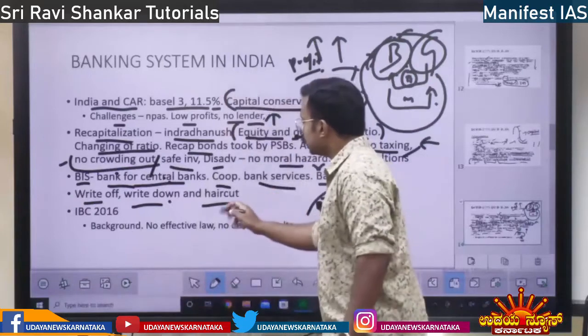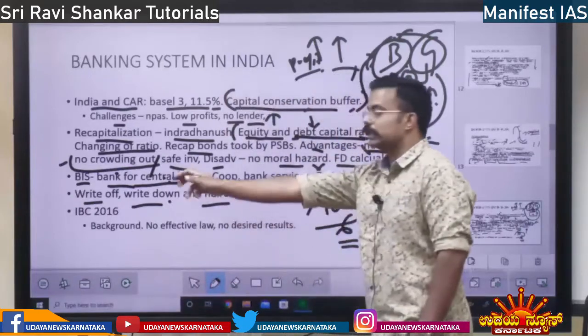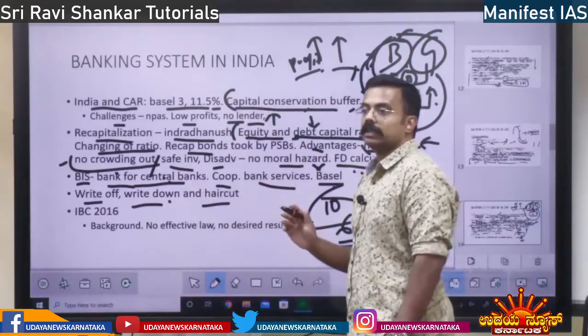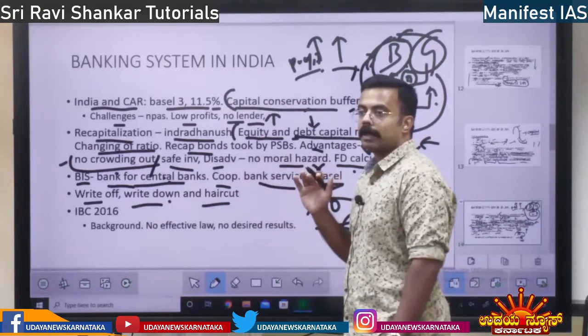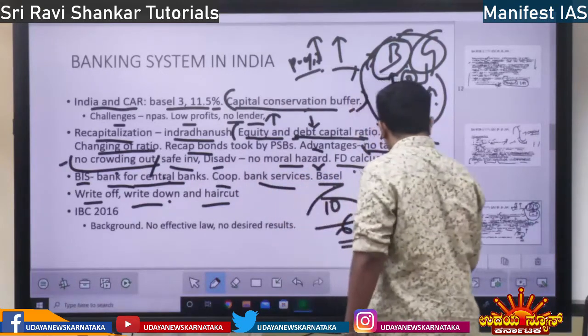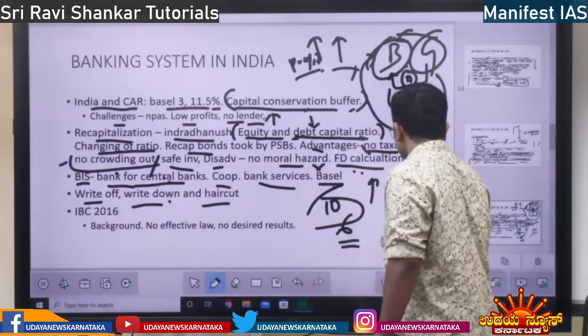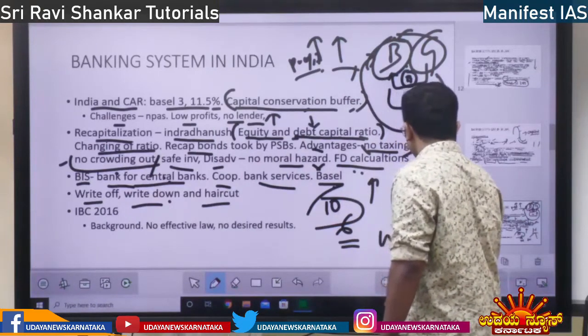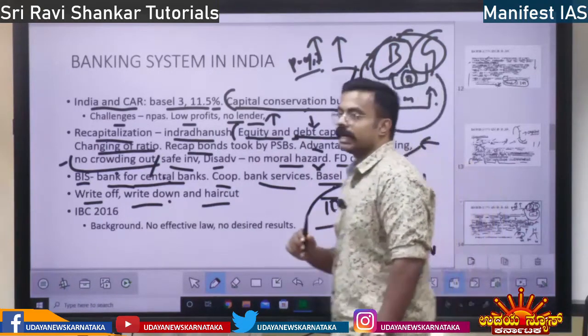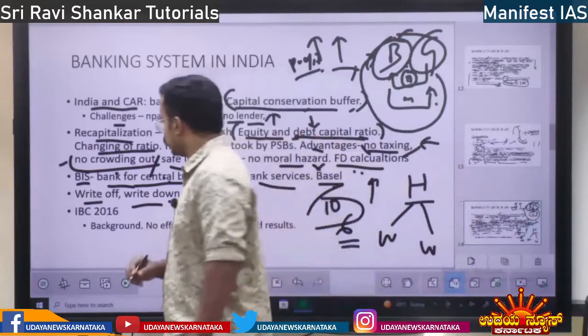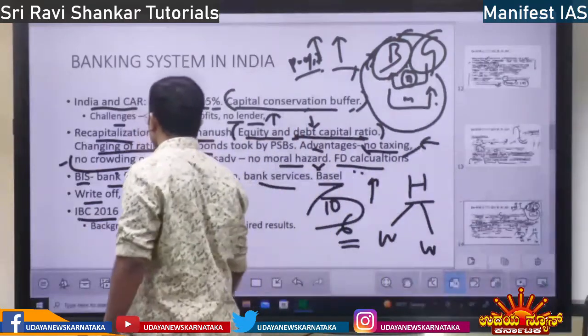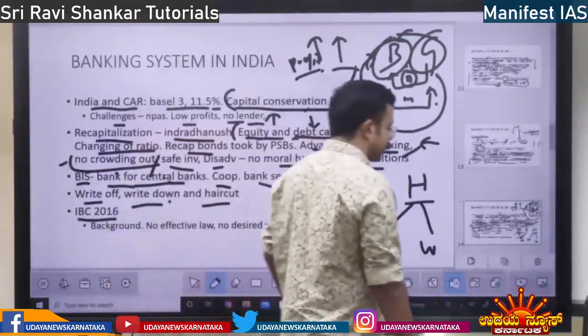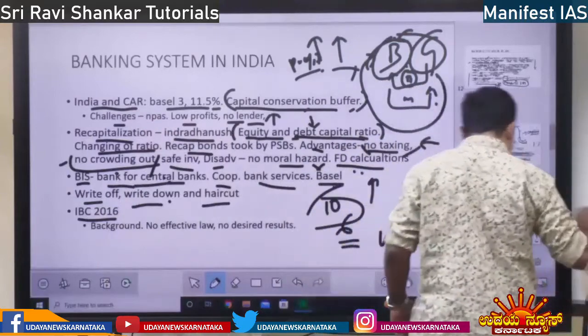Haircut: both of these things are called haircut, cutting the loans. So in haircut you have two concepts, one is write down and another is write off. Did you understand what is write off and write down? Yes. Okay. Next, Insolvency and Bankruptcy Code 2016. Very, very important.